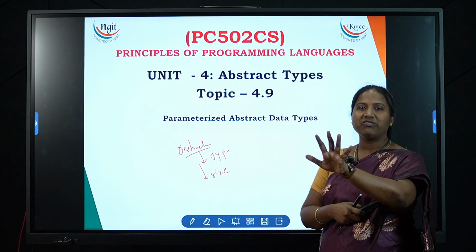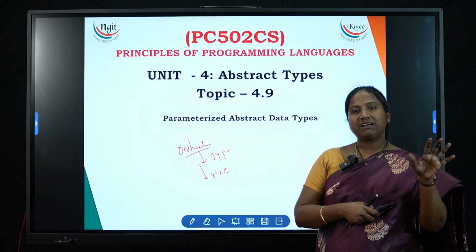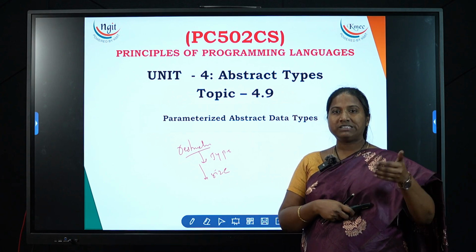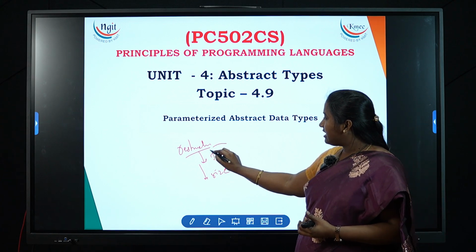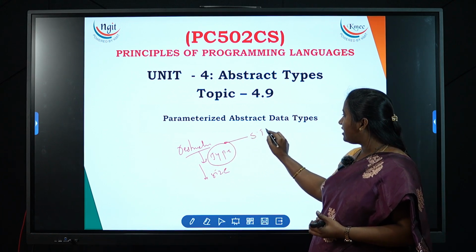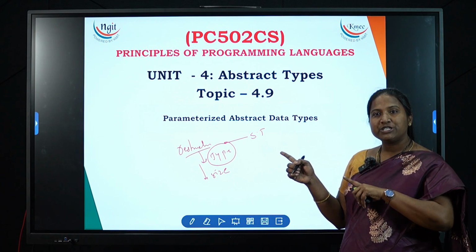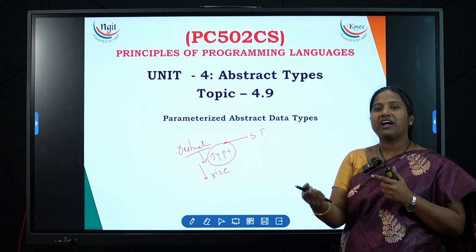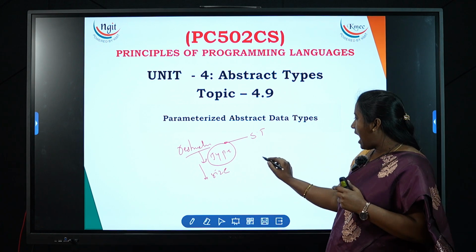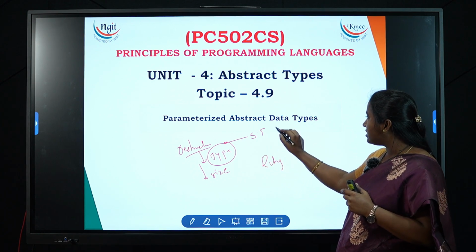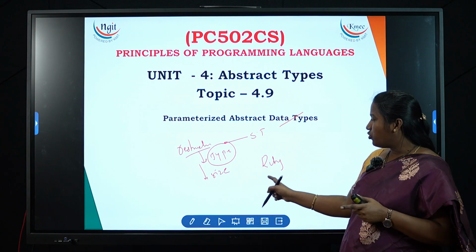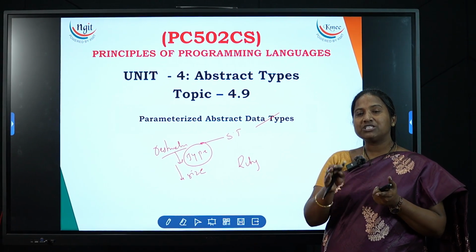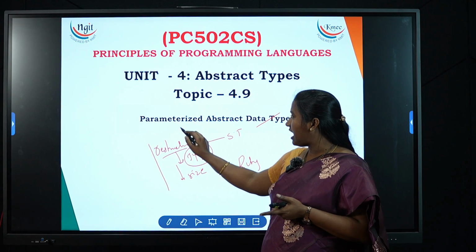So all the languages we discussed previously, from ADA to C#. The reason to end our talk at C# is what? Restricted types are only for the category of static typed languages. Static typed means I am restricted to give only one sort of data type. I cannot give another kind of data type, right? So I am not including Ruby in this concept. The reason is that Ruby is a dynamic typed language, so there are no restrictions in Ruby. Restrictions were there only in the static typed languages.